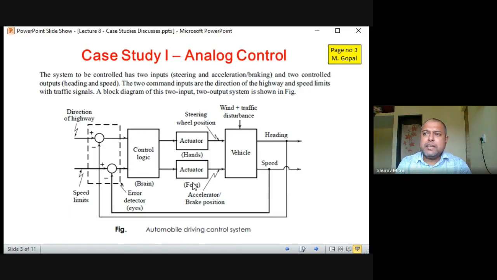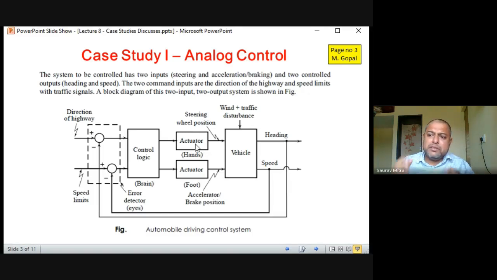Left side is the clutch, middle is the brake, and right side is the accelerator. So the accelerator and brake, both these things are at your control. That actuator is connected to the brake and accelerator, and by that you are controlling the speed of the vehicle.